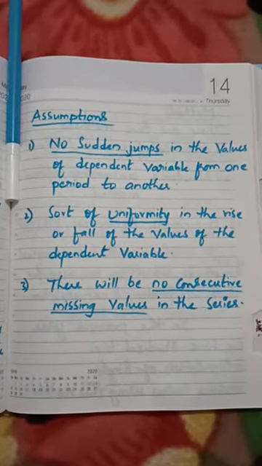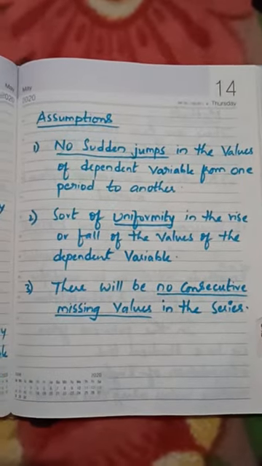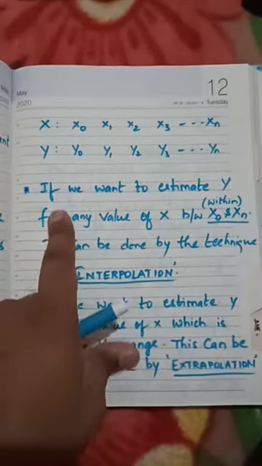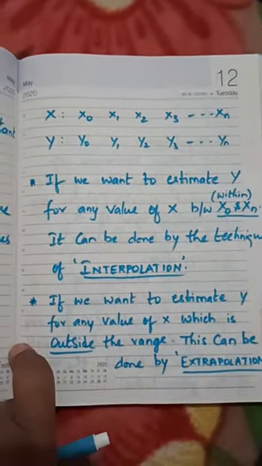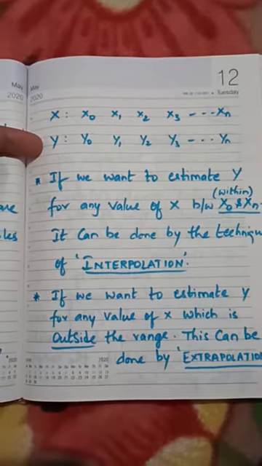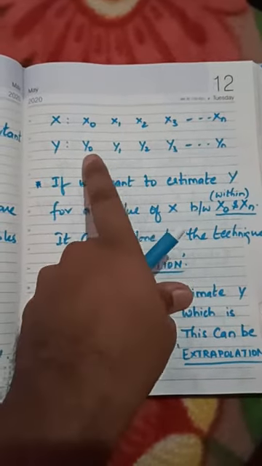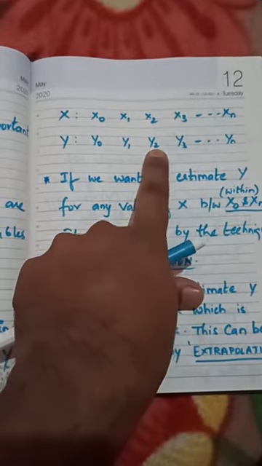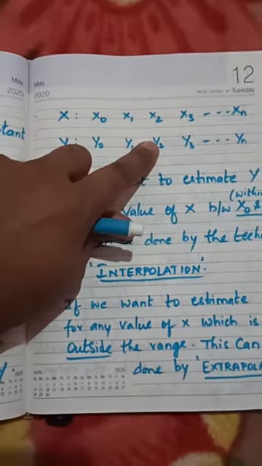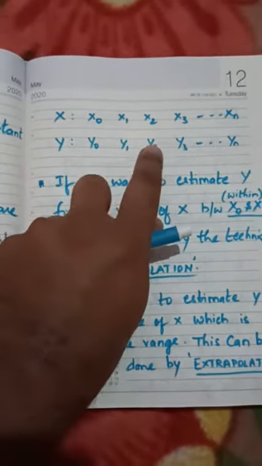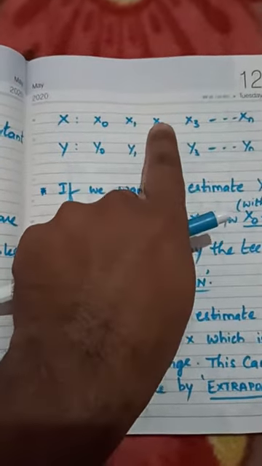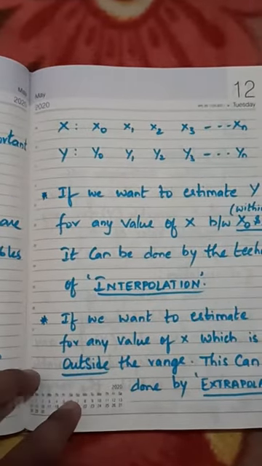But we cannot go on jumping. Suppose some set of observations were there, like the previous table: x0, x1 and so on up to xn, and y0, y1 and so on up to yn. These we call arguments, and these we call entries. If any value is missing from y0 to yn, say y2, the missing value of y2 must be a value of x2 only. It should not be like y2 for x3 or y2 for x0. A sudden jump cannot be done.